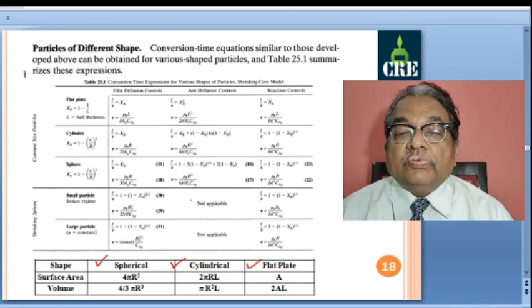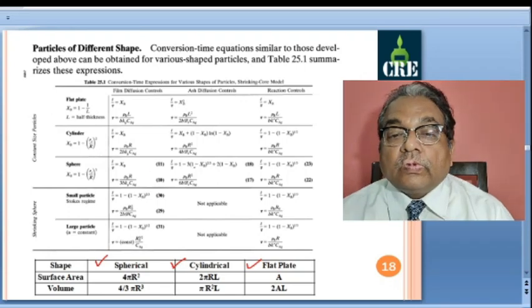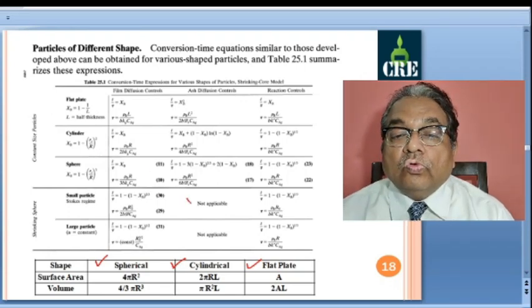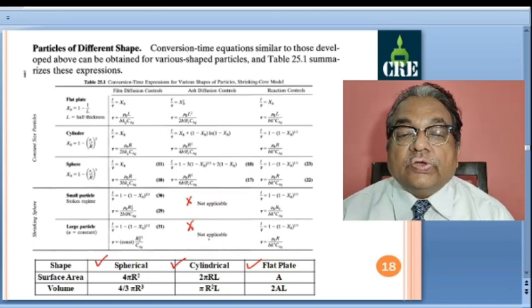Here, shrinking spherical particles, these columns represent film diffusion, ash layer diffusion and chemical reaction controls. For shrinking spherical particles, you will not have ash layer formation, so this is not applicable, so we don't have to bother about the equations here.